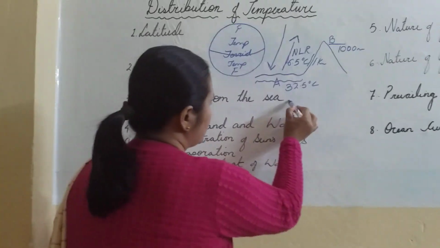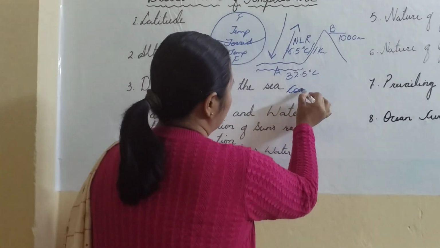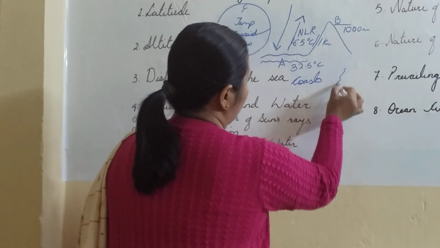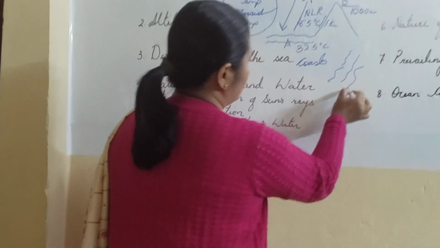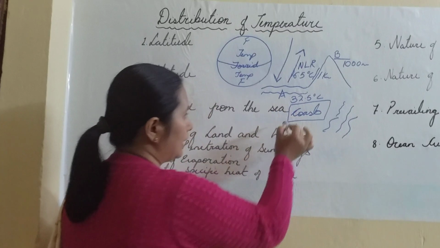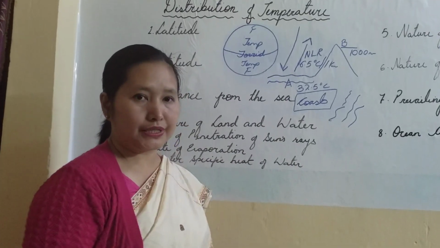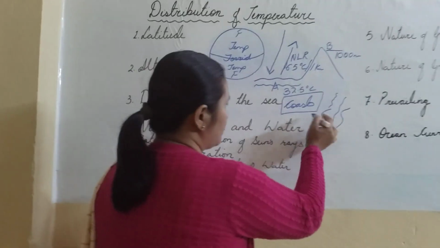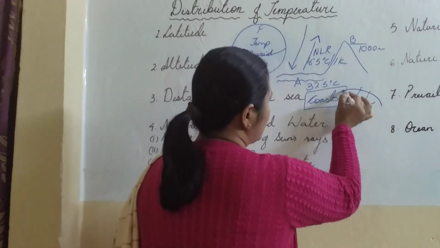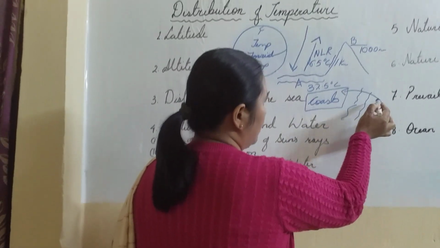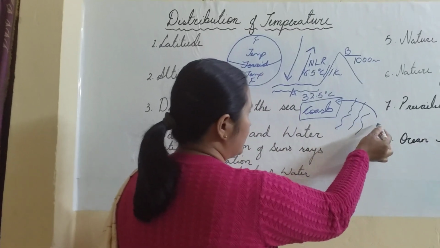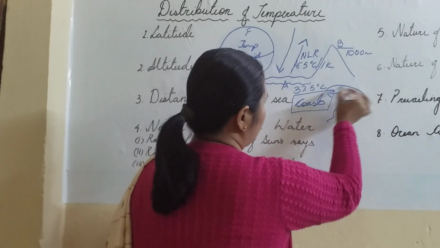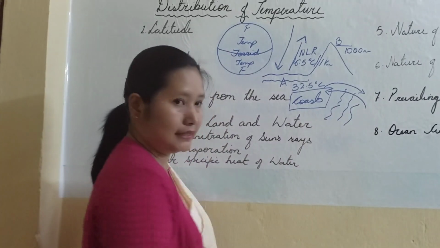Now the areas, these are the coast, the coast which are surrounded by the seas and oceans. These areas normally have moderate temperatures which are neither very high nor very cold. Why is this? Because the sea breeze comes towards the land, moderating the temperature during the daytime, and the land breeze blows from the land towards the sea, moderating the sea temperature.